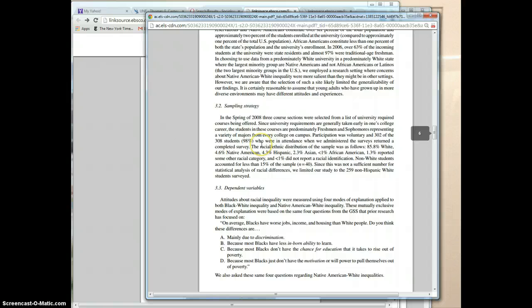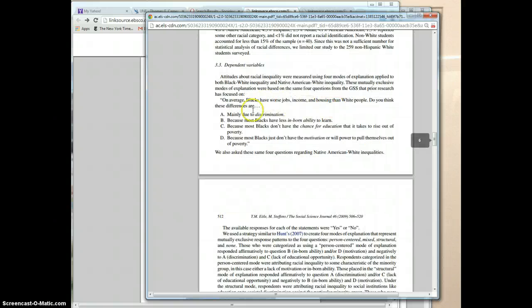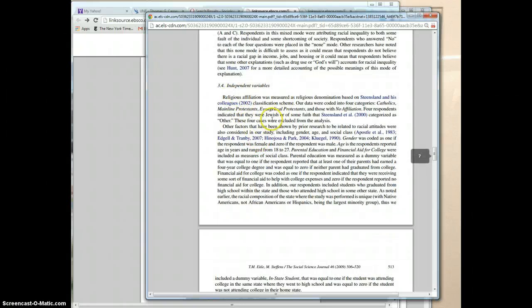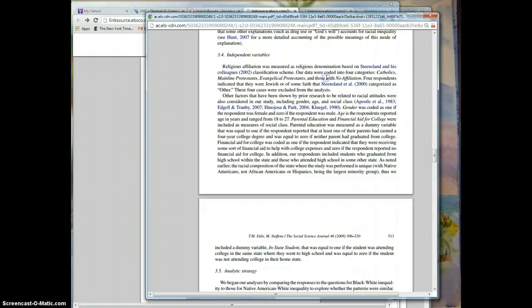All right. Their sampling strategy, this is one of the things you'll use for phase 3, is what is their sample, right? So they got their sample from 3 course selections from the university of required courses. These are their variables that they're going to look at. Again, this is something you'll need for phase 3. Available responses, that's how they do it. Their independent variables, they lay that out quite nicely. Religious affiliation, that's measured as religious denomination. So religious affiliation is their, if you will, their concept. They measure it by what denomination are you.